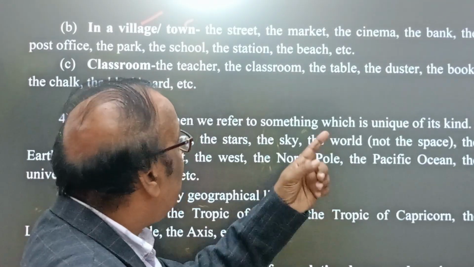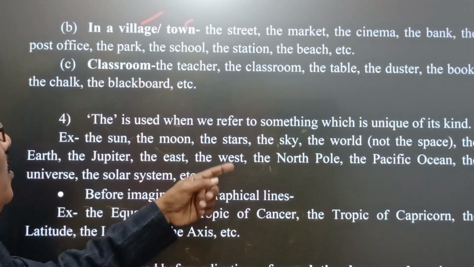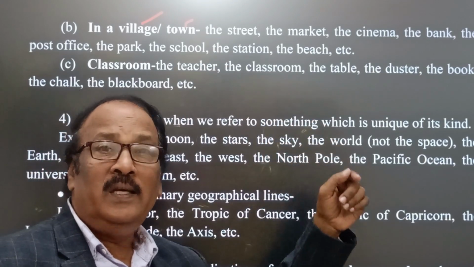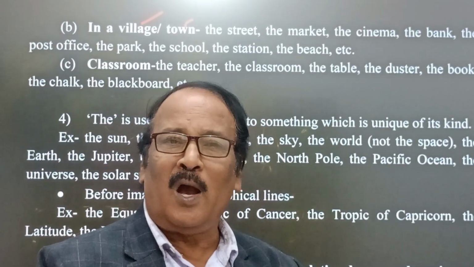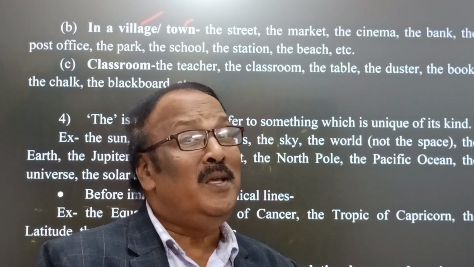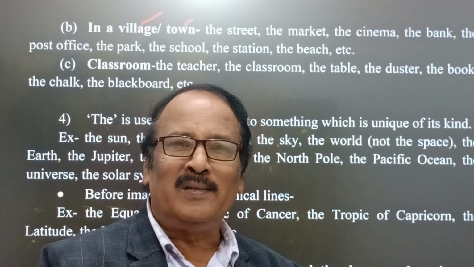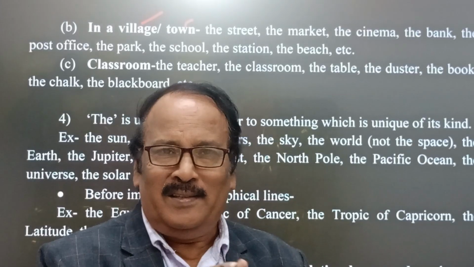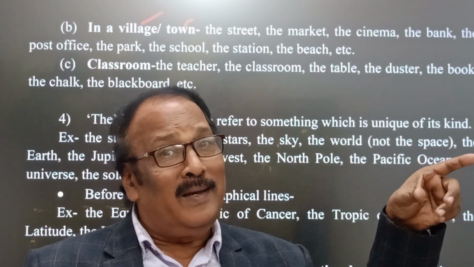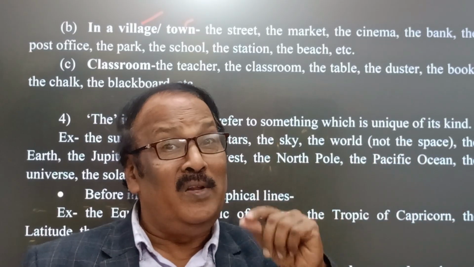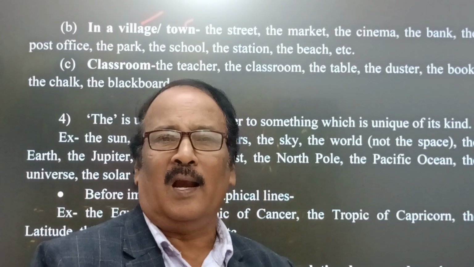Definitely you see the post office, the park, the school, the station, the beach, in the sense of the beach which is very near to your house, where you go with your friends or family members at the weekend. It means you want to indicate any place in a definite manner so that one can easily understand.